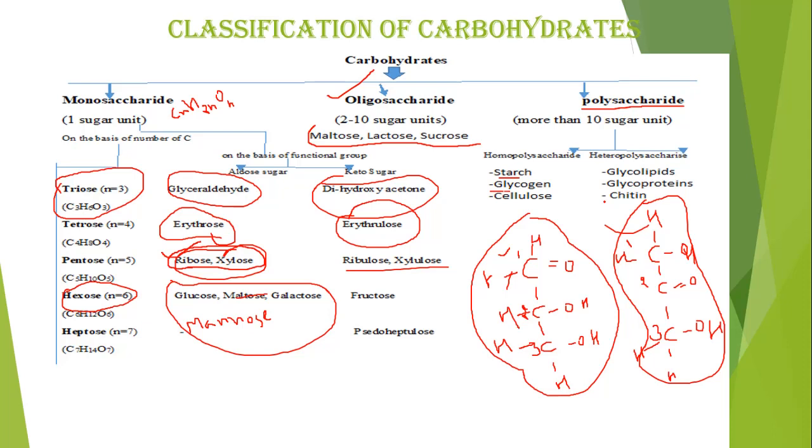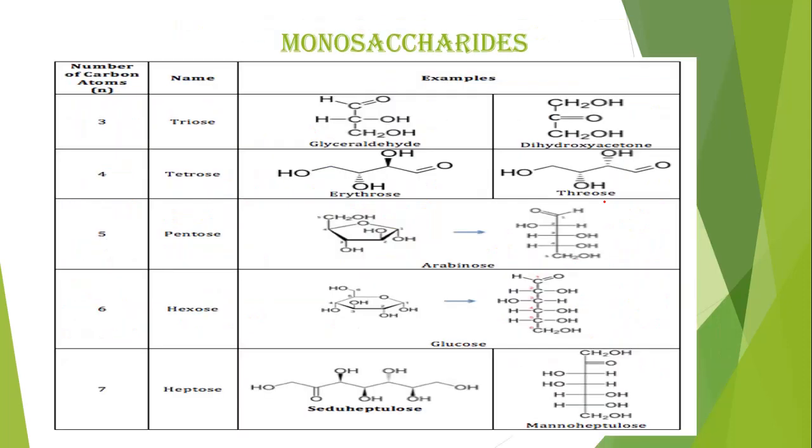Okay, so this was the classification of carbohydrates. There are some examples of monosaccharides like glyceraldehyde, dihydroxyacetone, with the number of carbons, names and examples.